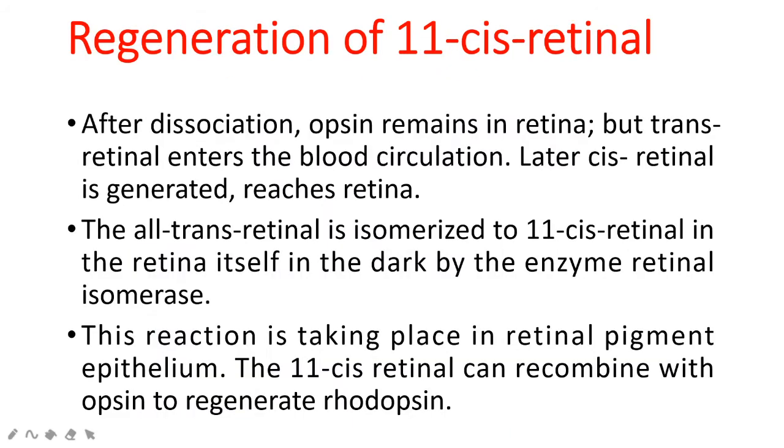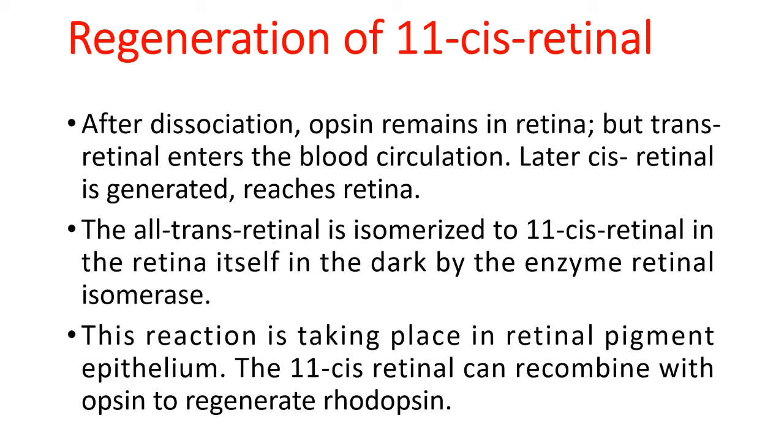Then the second event is regeneration of 11 cis retinal. The all trans retinal, which is released from dissociation of rhodopsin, is inactive and cannot combine with opsin, so it has to be regenerated. It has to be converted into the active form, 11 cis retinal, so that it will regenerate rhodopsin. How can it be done? With the help of the isomerase enzyme retinal isomerase in the rod cells, it can be isomerized into 11 cis retinal,